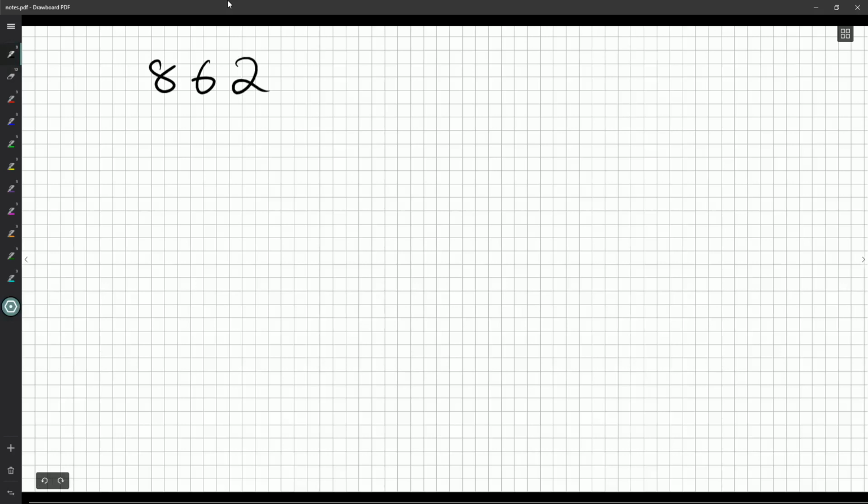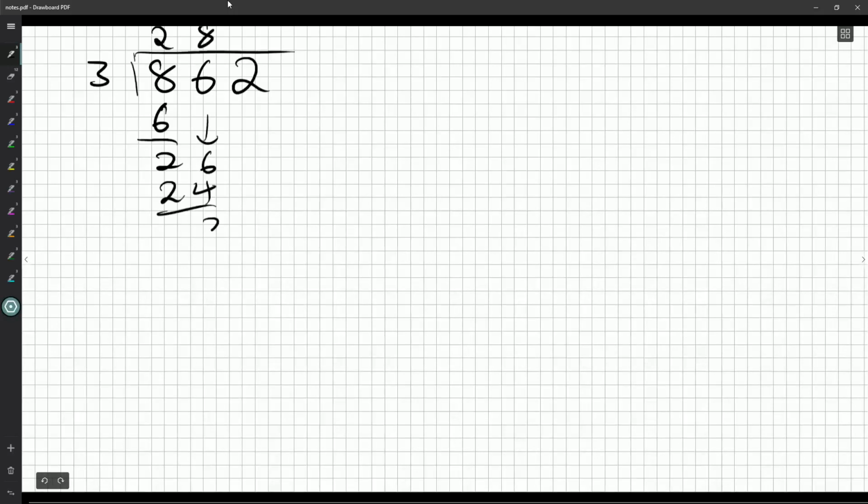This should not be lucky, so let's divide it by 3. 3 goes into 8 2 times. 3 goes into 26 8 times. So 24, bring down the 2, and 3 goes into 22 7 times, so this would go to 287.